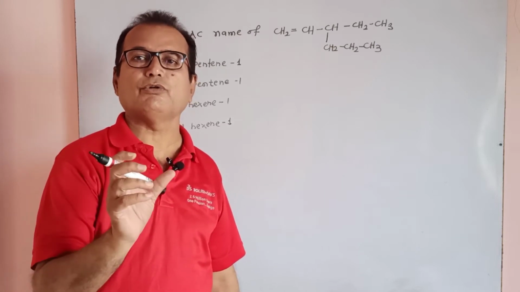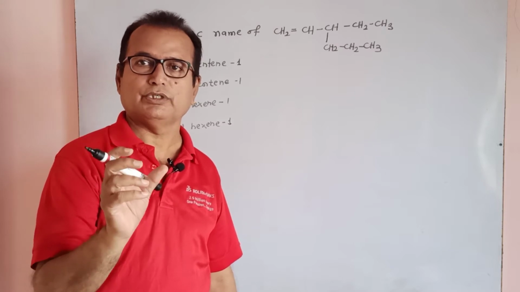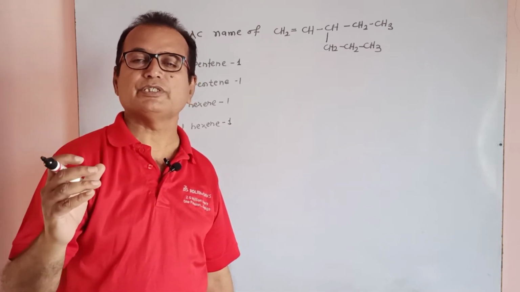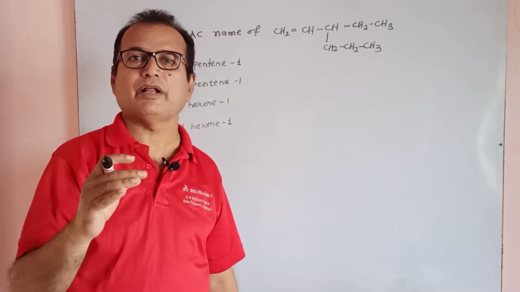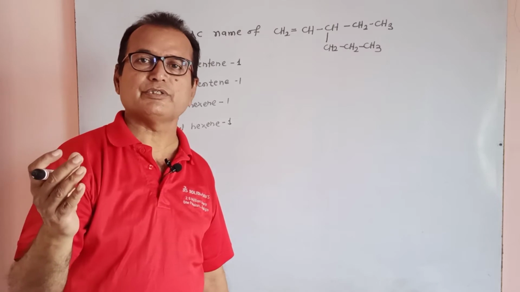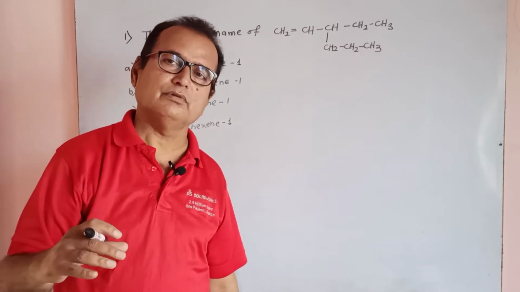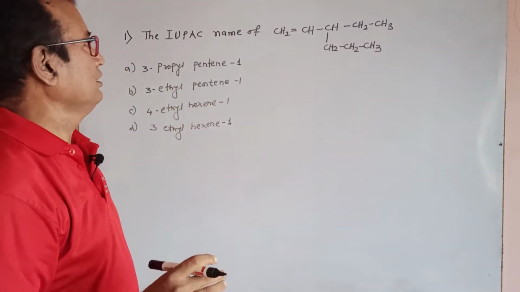Word root means eth, meth, prop, but. This is the word root. And the primary suffix means ene, yne, ane. Secondary suffix means which type of functional group is there. These are the rules to write the name of the organic compound.